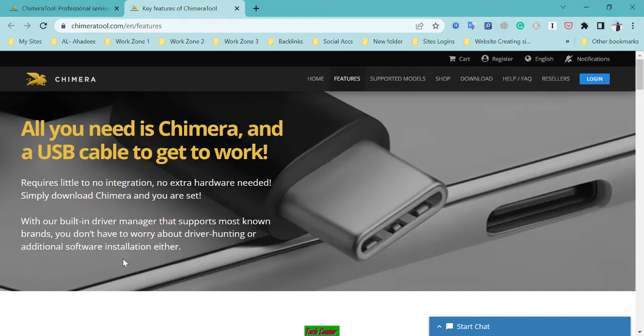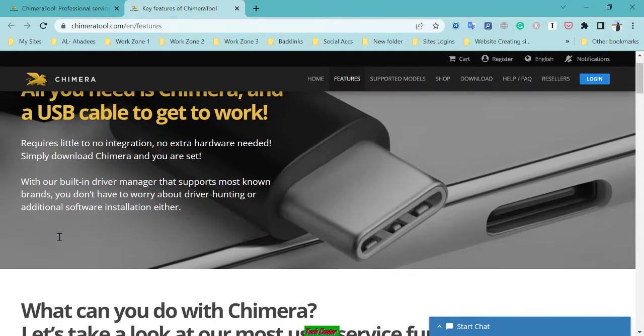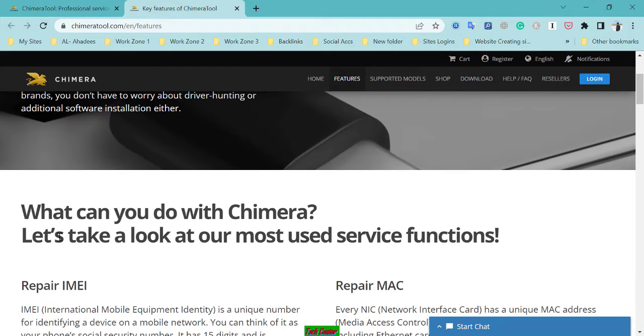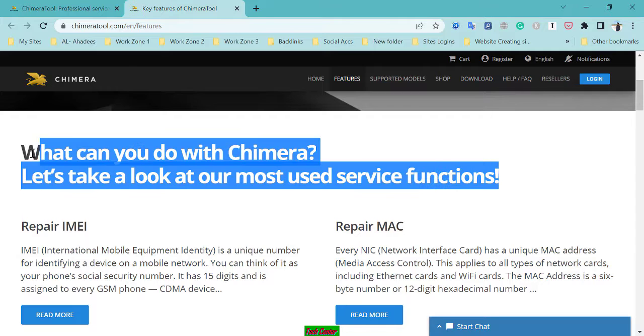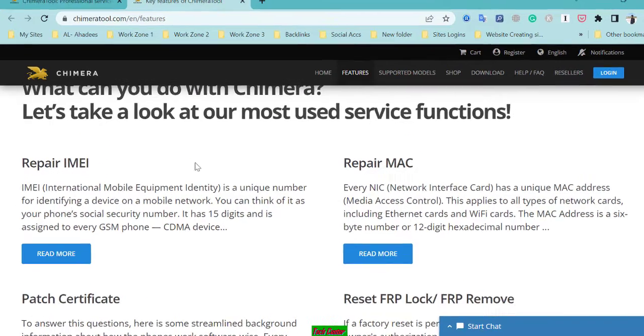With our built-in driver manager that supports most known brands, you don't have to worry about driver hunting or additional software installation. What can you do with Chimera? Let's take a look at our most used service functions. So these are the features, functions and capabilities of Chimera tool software.